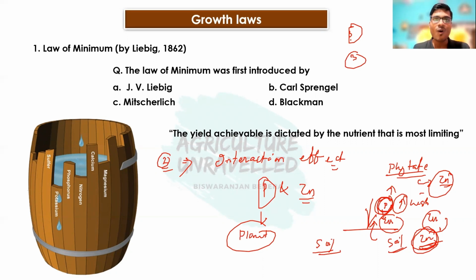That is, if all the nutrient elements or several factors are not present at too low a condition, then applying any of the nutrient will definitely increase the yield. That is the first limitation. Second limitation is Liebig's law of minimum does not consider the effect of interaction among different nutrient elements. And the third limitation is that Liebig's law of minimum is all about the nutrient element only. It does not consider the other growth parameters or other growth factors.